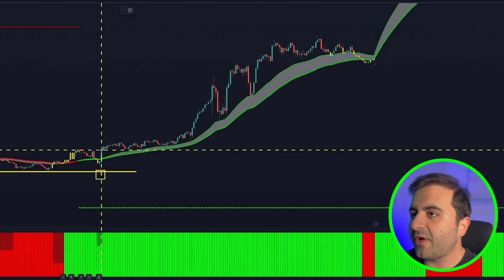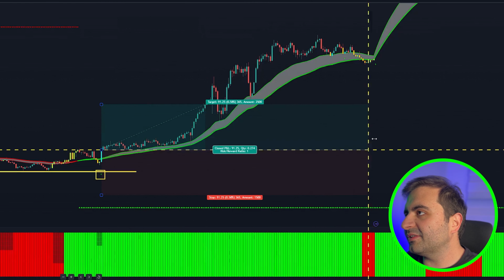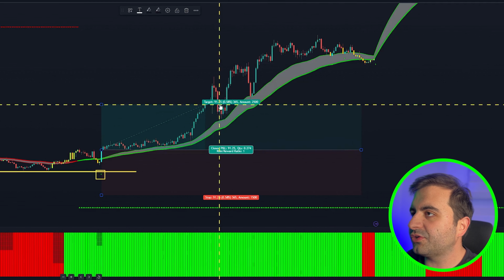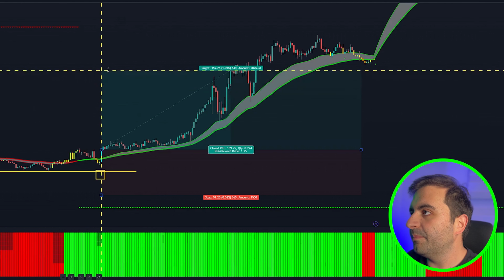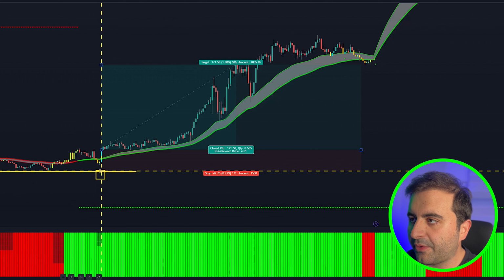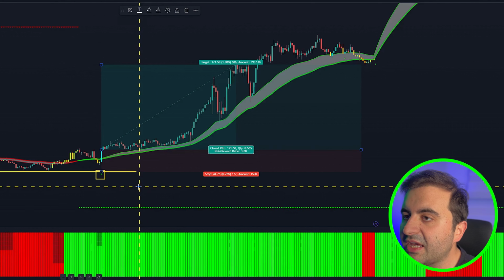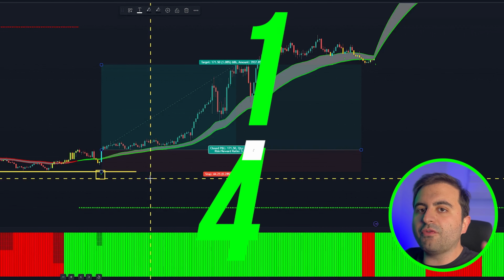Let's see that. We have entered a long position with the bar close here and we ride the trade until we see the Donchian Trend Ribbon returns to red. This is the rule, right? And the stop loss is the recent support line and that's it. We are talking about here nearly 1:4 risk reward ratio.